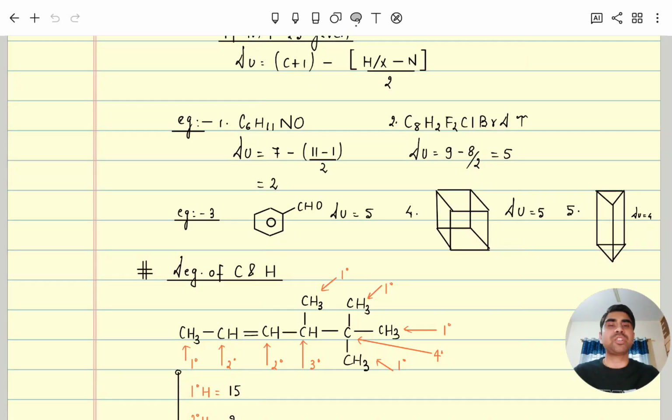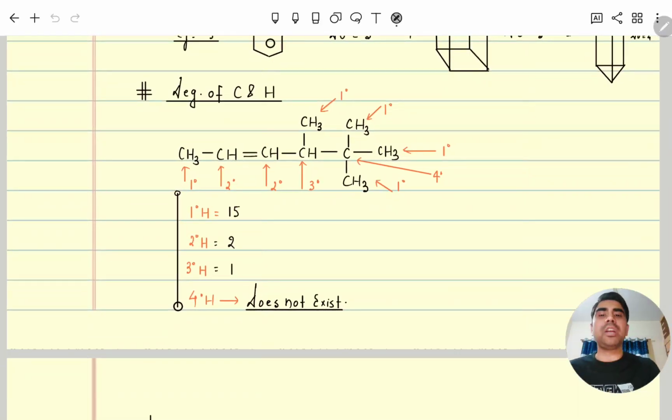Whenever such a structure is given, you try to open it by adding n moles of H2, and if it becomes an open saturated hydrocarbon, that is only its degree of unsaturation. So don't derive any notion from this example. Next, we will discuss the degree of carbon and hydrogen.